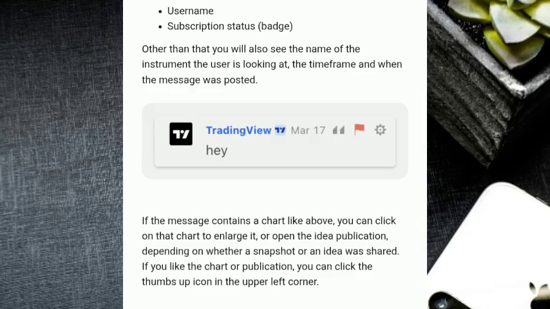If the message contains a chart like above, you can click on the chart to enlarge it, or open the idea publication, depending on whether a snapshot of an idea was shared. If you like the chart or publication, you can click the thumbs up icon in the upper left corner.